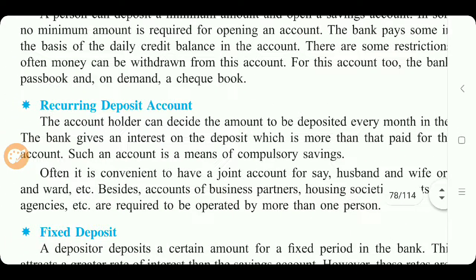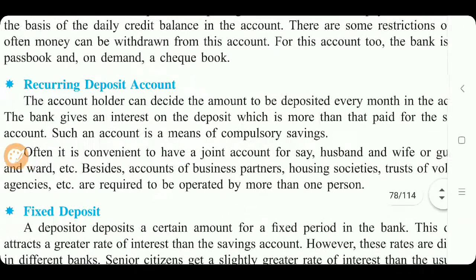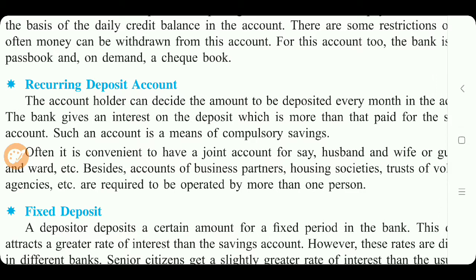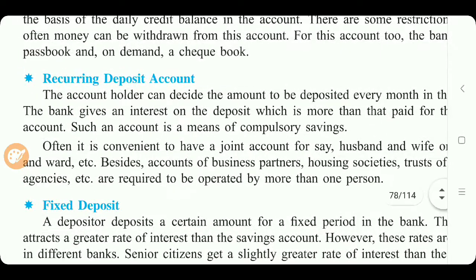Now the next one is the recurring deposit account. The account holder can decide the amount to be deposited every month in the account. This account means a particular amount is deposited in that account every month. Means every month 1,000 or 10,000, but the same amount should be deposited every month in this account. This is called a recurring deposit account. Bank gives an interest on the deposit which is more than that paid for the savings account. Any bank pays more interest on this recurring deposit account than on the savings account.